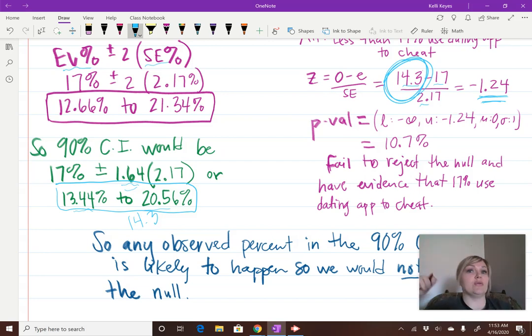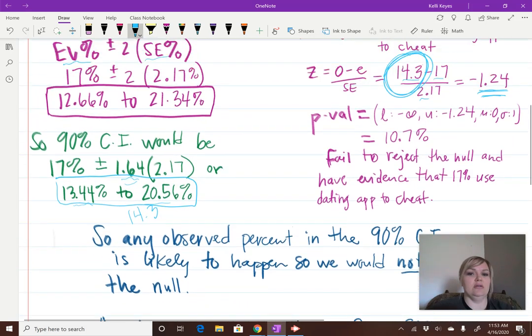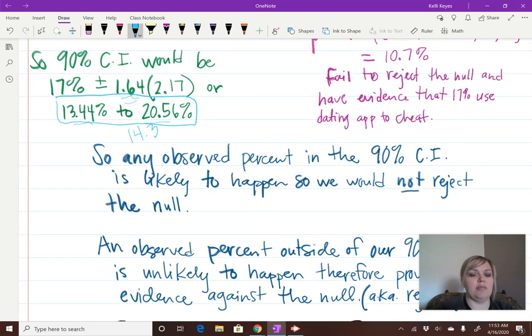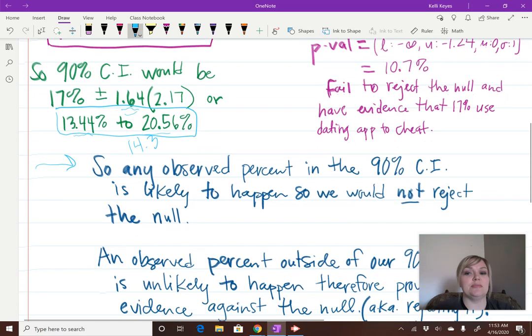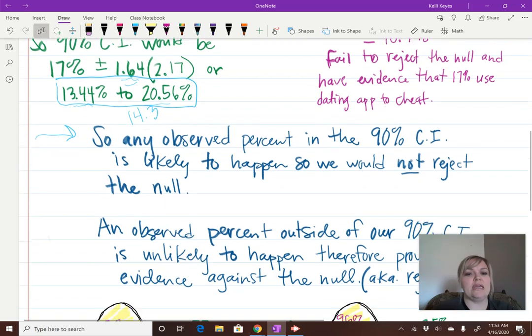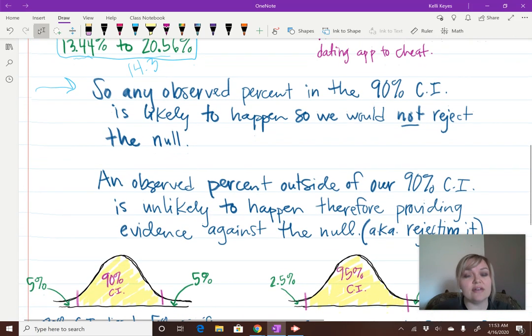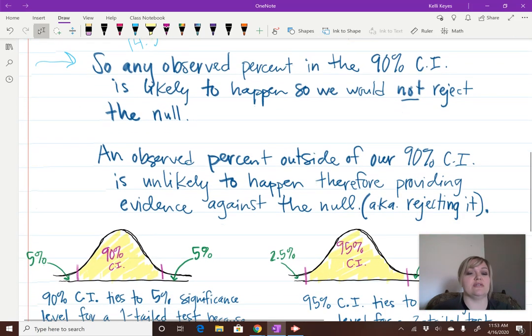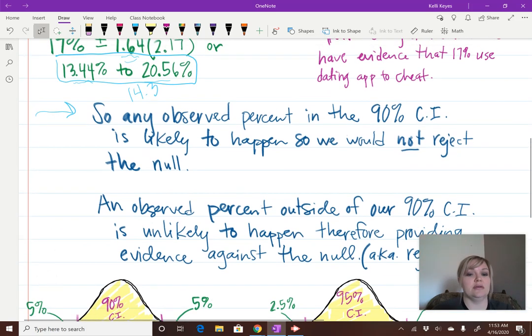So any observed percent in the 90% confidence interval is likely to happen. So we would not reject the null. We would fail to reject the null. Any observed percent outside of the 90% confidence interval is unlikely to happen.